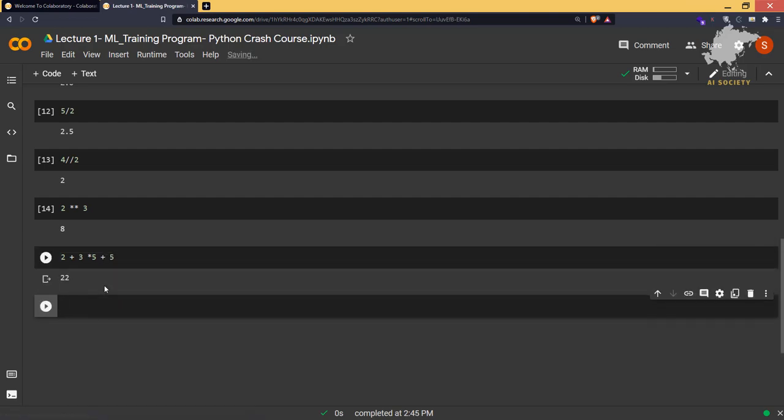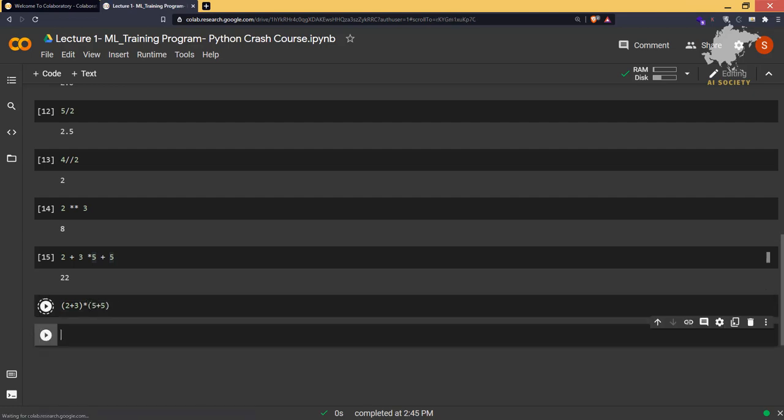Okay, and if you want the addition to be performed first, or subtraction, and then multiplication, or any kind of order, then you can simply use brackets. Okay, so that is one of the best things that I love about Python, that it perfectly follows the BODMAS operation.